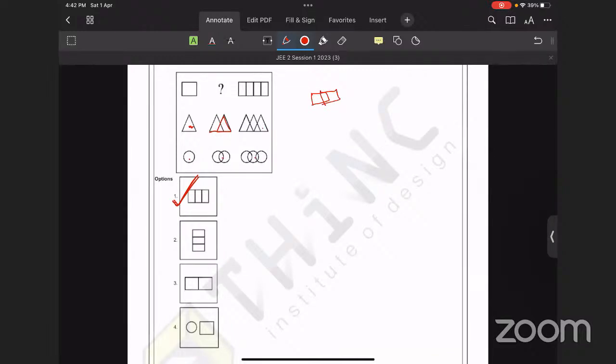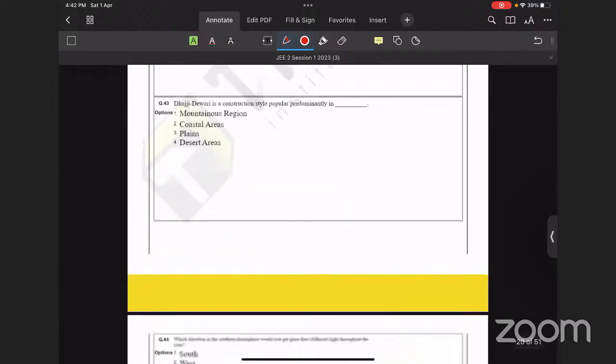So we need to find, this is a rectangle and circle, and when they merge, there will be 3 spaces forming in between them. And over here, you can find that this has not happened at all. And in option 2 also, it has happened in a vertical direction. Actually, they are forming in a horizontal direction. So that is why option 1 is the right answer for this particular question.